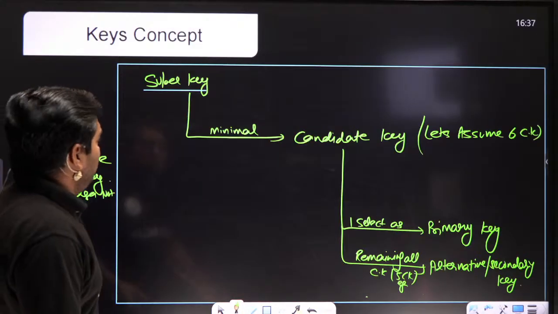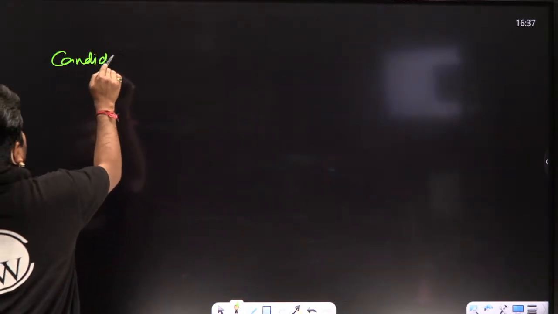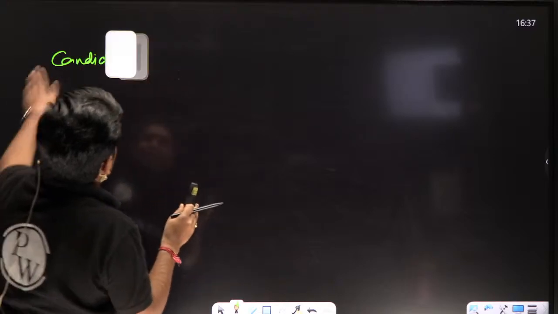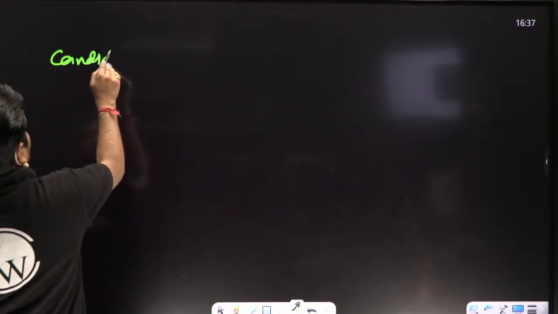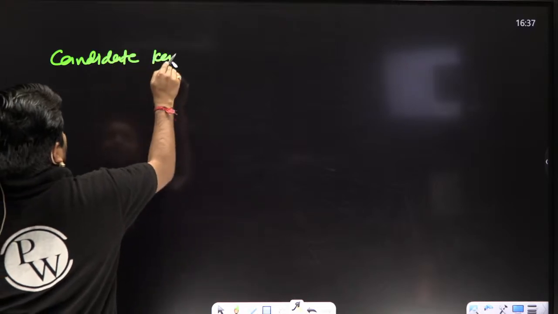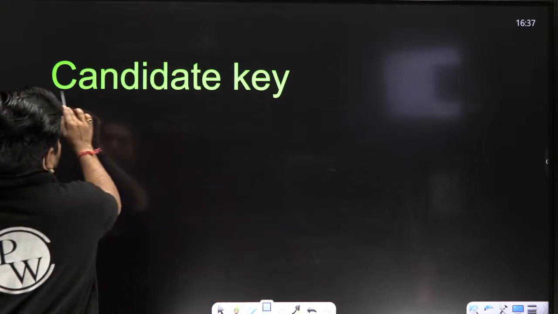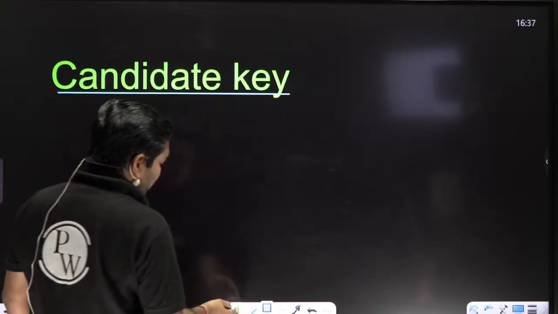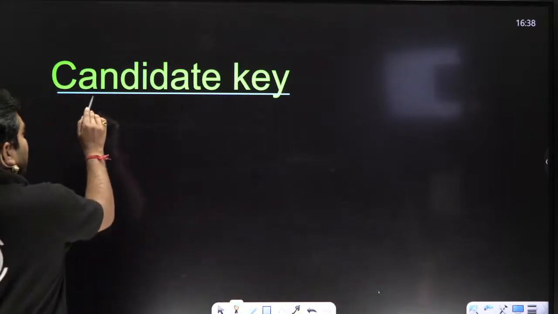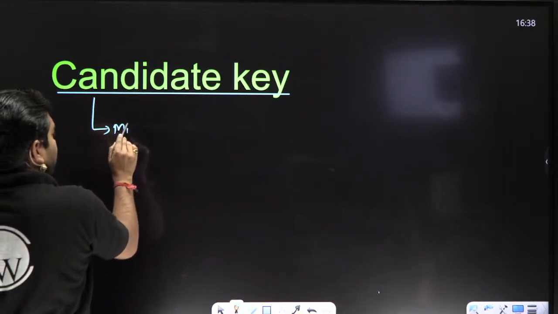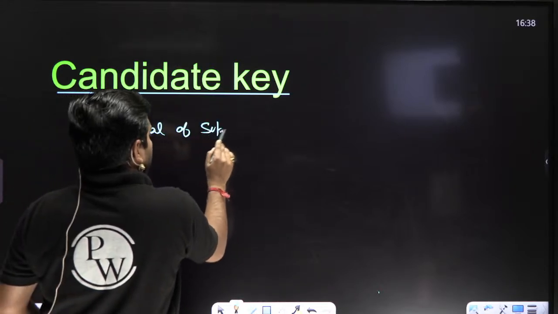Now the question comes, sir, what is the candidate key? A very simple and sweet definition of candidate key: a minimal super key.